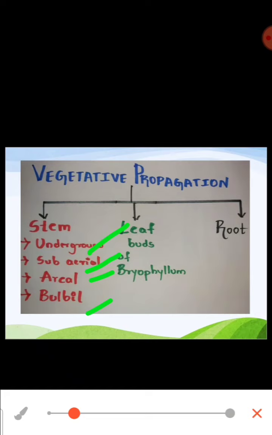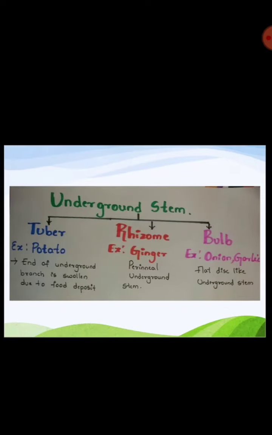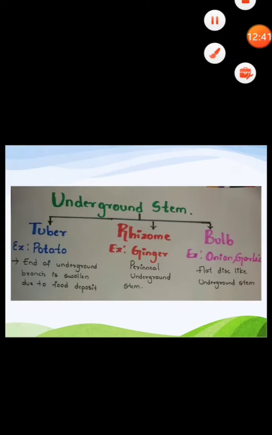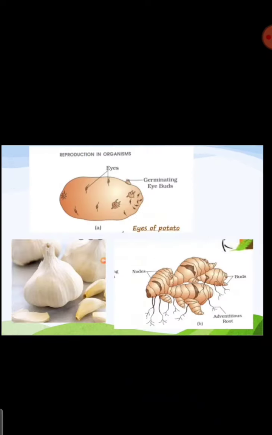If it is through the leaf, we can study buds of bryophyllum and roots. It is not important, and it is very rare through the roots, so we did not study about roots. Okay, so that we will study. Underground, we studied about tuber, potato, right? And rhizome, ginger, and bulb, for example onion and garlic, we studied.